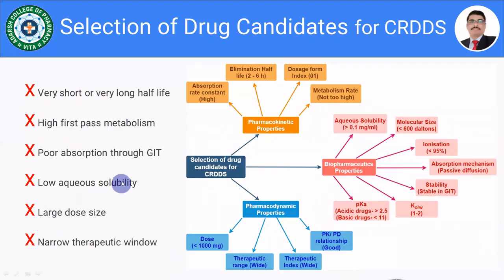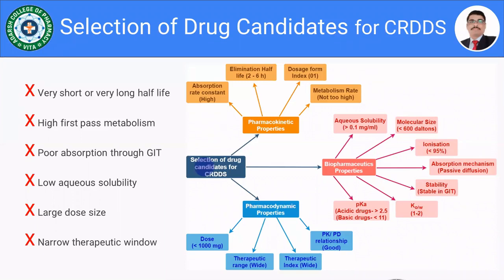Here I have shown one chart, which is very important, which will give you the idea about how to select the specific drug for the controlled drug delivery system. Suppose that we have selected a certain category, for example the antihypertensive category.